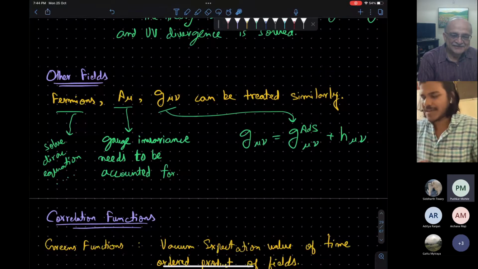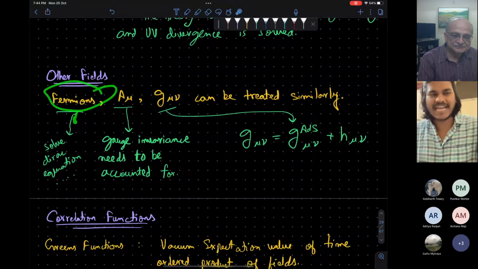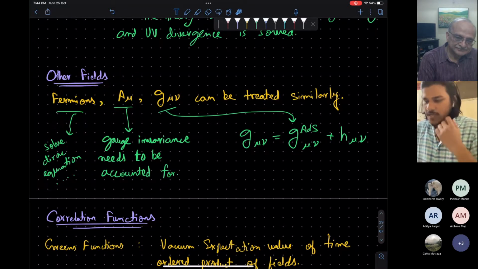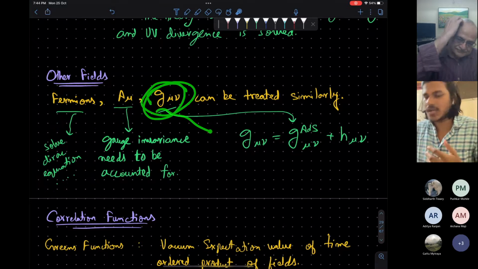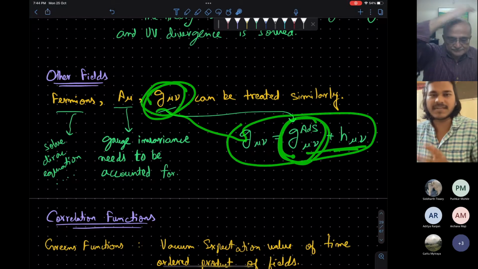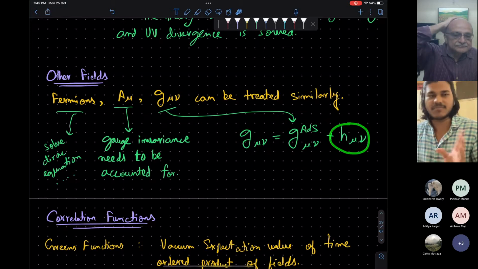Just a comment: if you had fermion fields, you would use the Dirac Lagrangian and solve the Dirac equation for eigenmodes. For a gauge field, you would solve the Maxwell equation. And if you want to quantize gravity, then you will do this perturbative analysis: you take fluctuations around the skeleton AdS metric, and you quantize these modes.